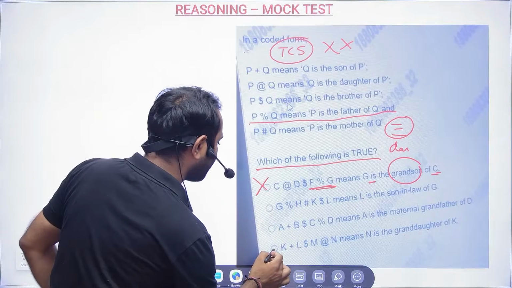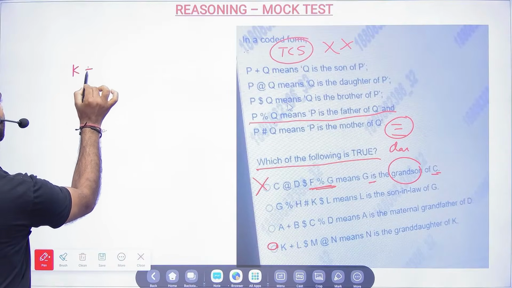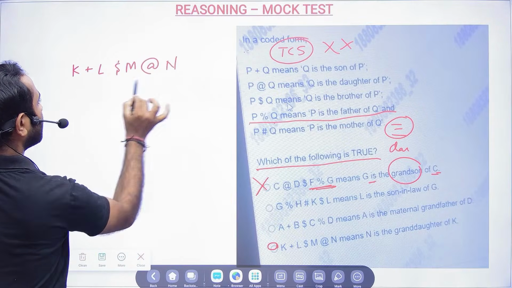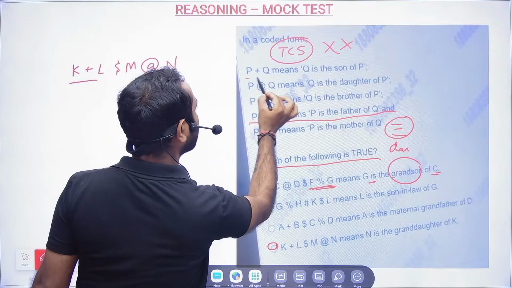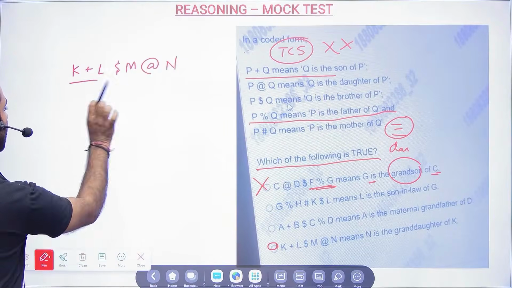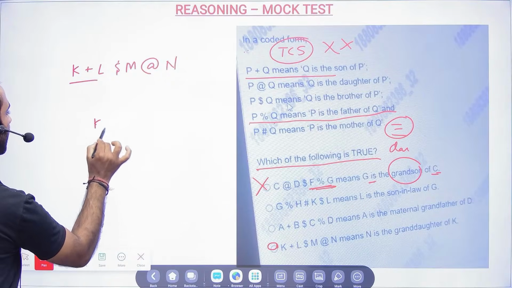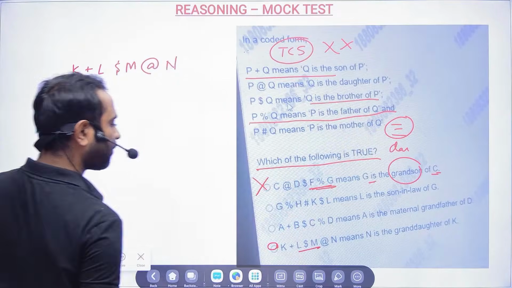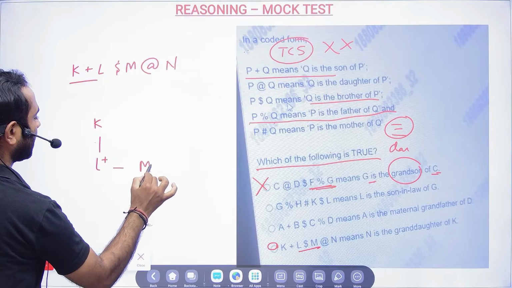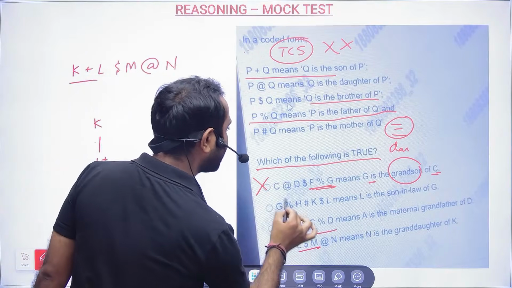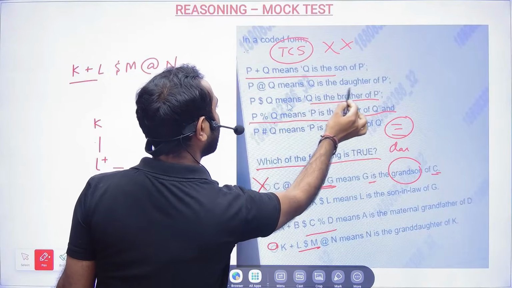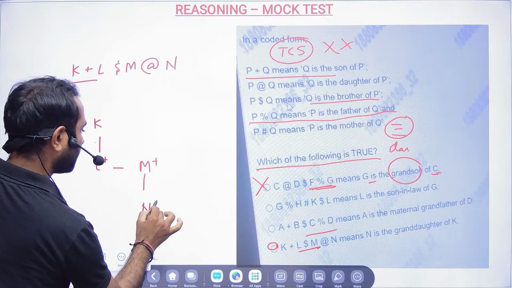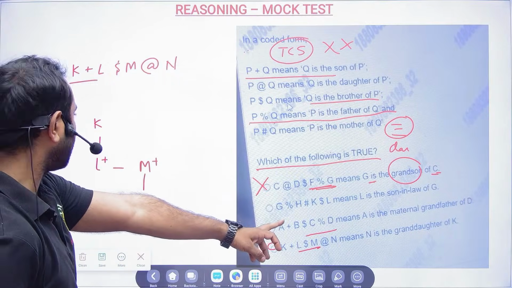Now some of you have given option D. K plus L dollar M at N. K plus L means L is the son of K. L dollar M means M is the brother of L. And M at N means N is the daughter of M. Right? Okay. Now N is the granddaughter of K.